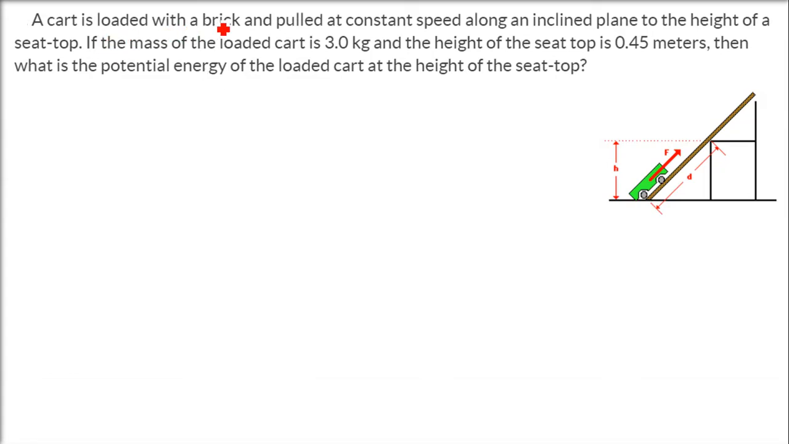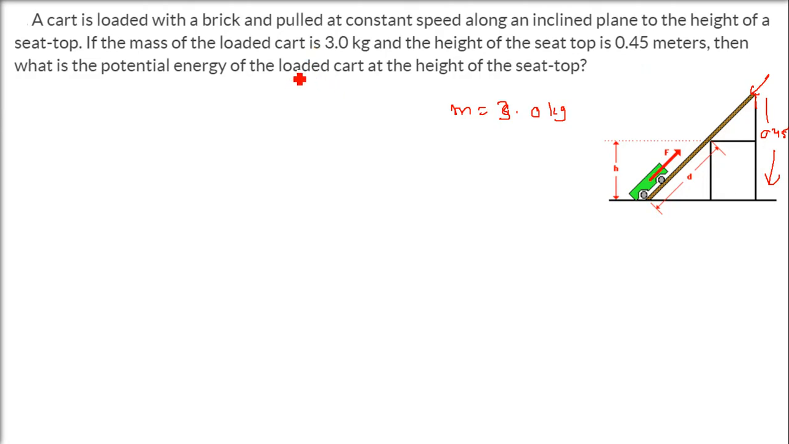A cart is loaded with a brick and pulled at a constant speed along an inclined plane to the height of a seat top here. If the mass of the loaded cart is 3 kg, so mass is given, which is 3 kg, and the height of the seat top, from here to here, is 0.45. Then what is the potential energy of the loaded cart at the height of the seat top?